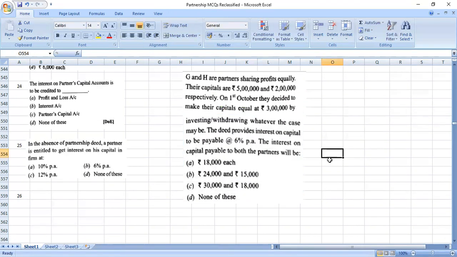G and H are partners sharing profits and losses equally. Their capitals of 5 lakh and 2 lakh respectively. On October 1st, they decided to make their capitals equal at 3 lakh. Okay. Investing, withdrawing, whatever the case may be. The deed provides interest on capital to be payable at 6% per annum. Nice question. கொஞ்சம் மூளை யூஸ் பண்ணா ஈஸியா போட்டுடலாம்.